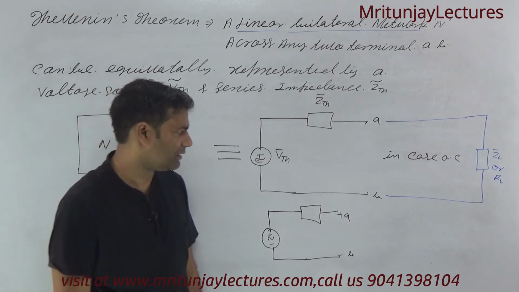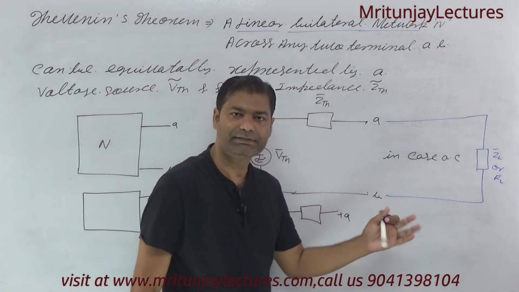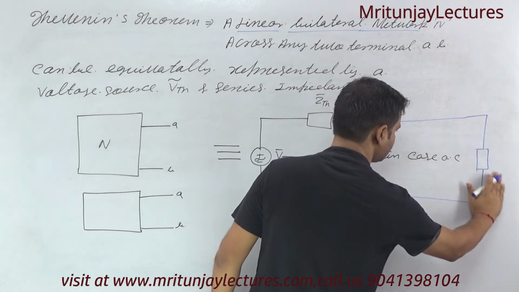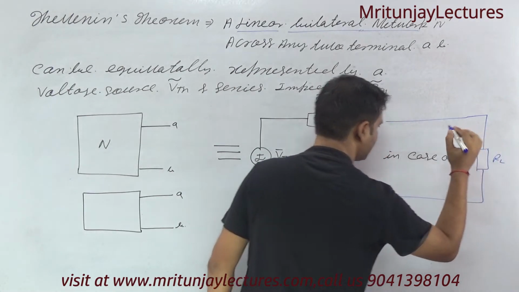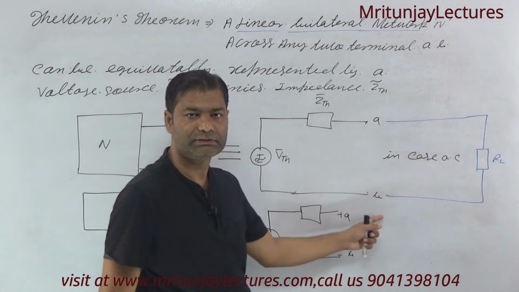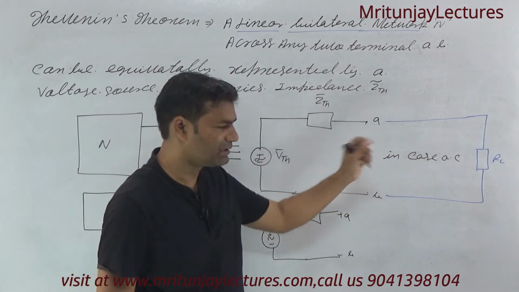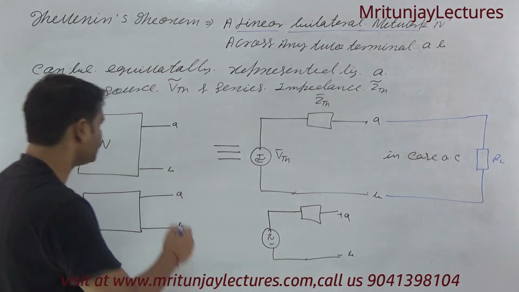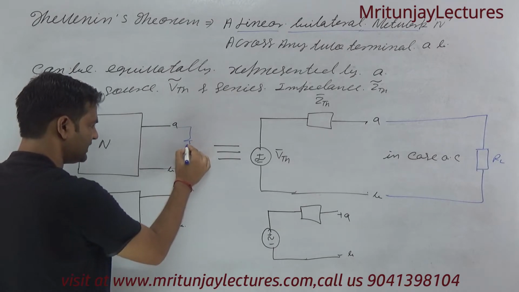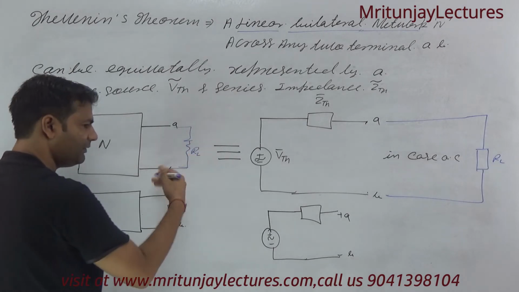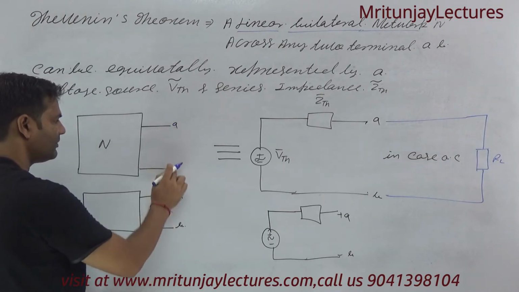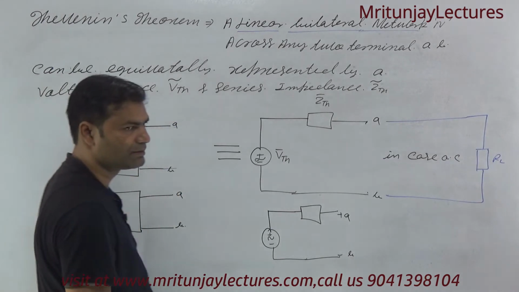Now if RL is removed, suppose that the terminal AB has the corresponding RL impedance attached here also. If RL is removed, then what about V of AB?